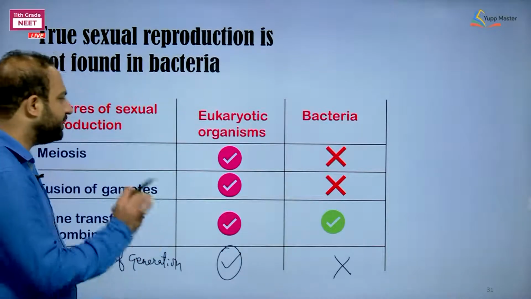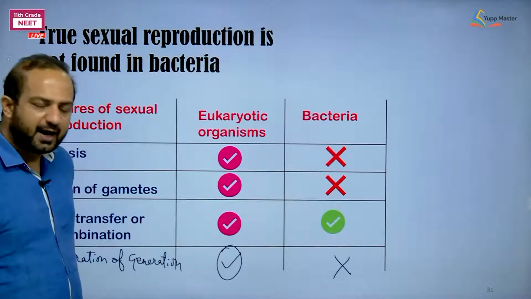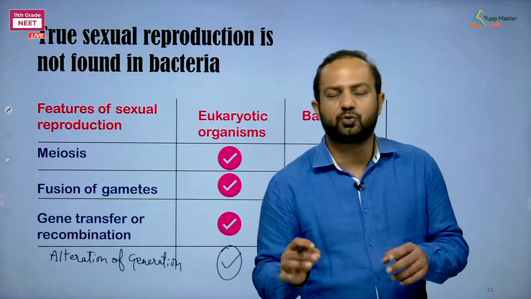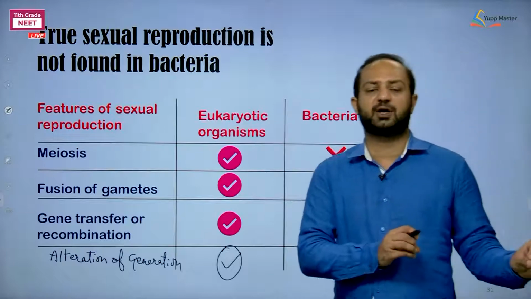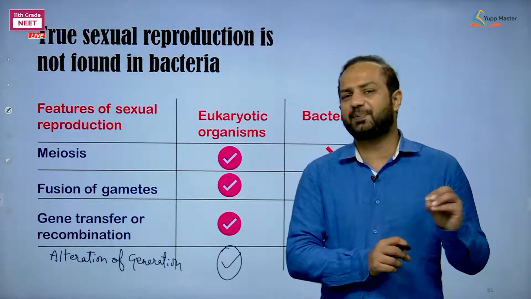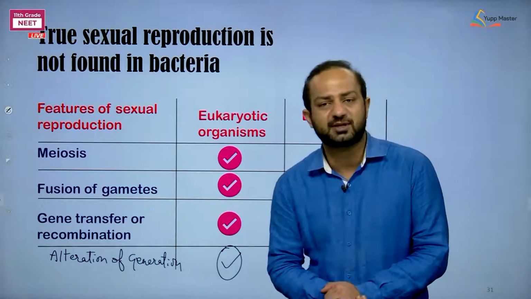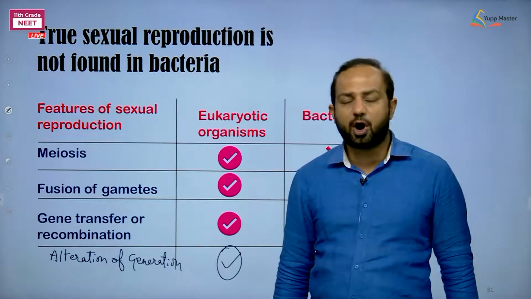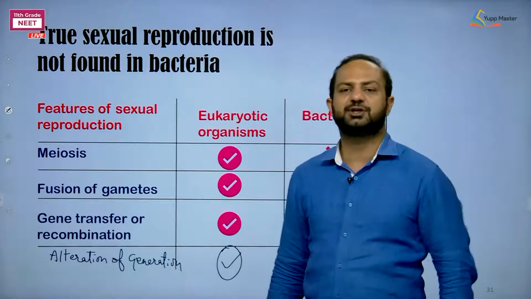So here is one comparison. I can say the sort of sexual reproduction in bacteria is comparable to eukaryotic organisms only on the basis of gene transfer or gene recombination.